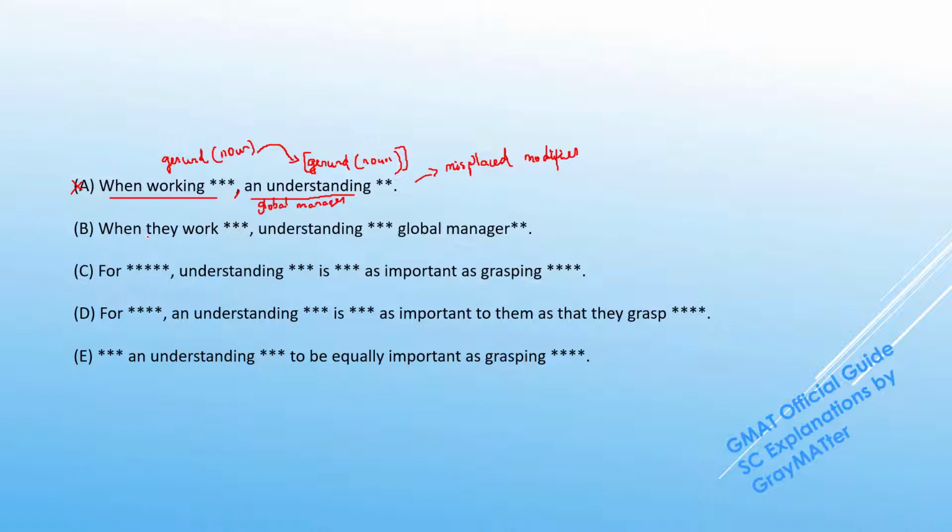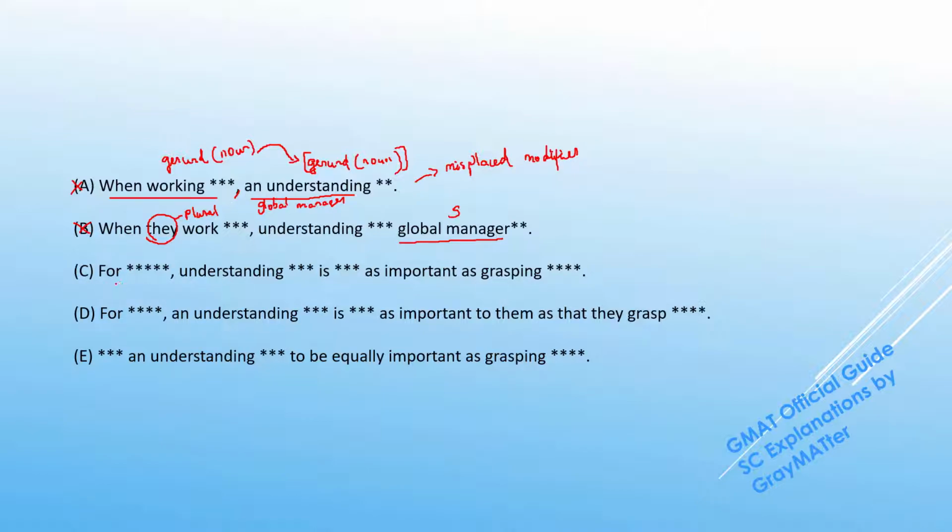Now when we look at B, we have the pronoun they. Now they is a plural pronoun. So we must obviously check for what this plural pronoun is referring to. And we can see that there is no plural noun that it's referring to because, well, global manager is singular here. So mismatch in number, B is out by pronouns.